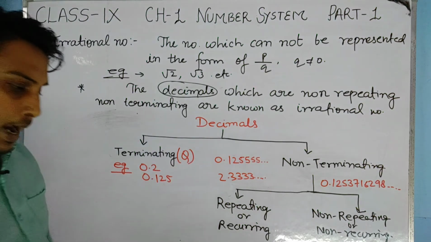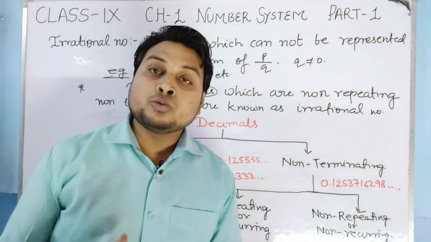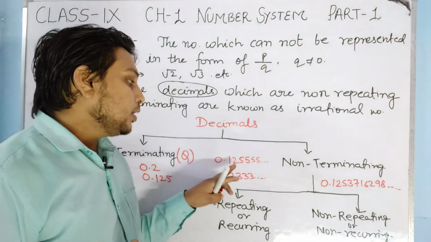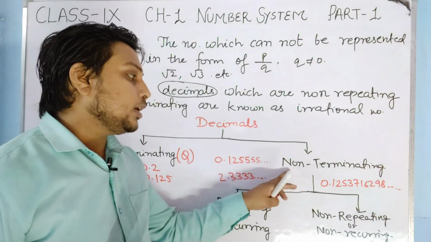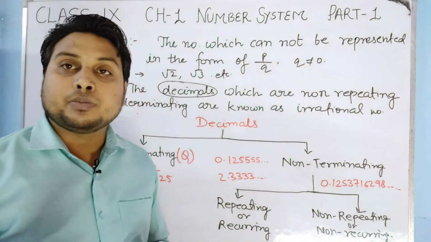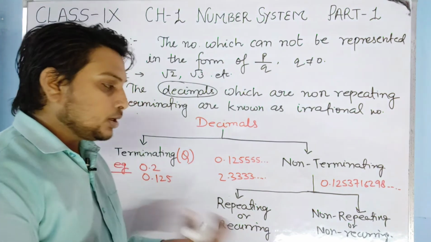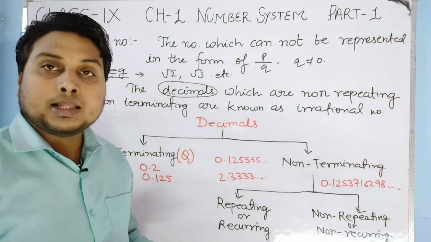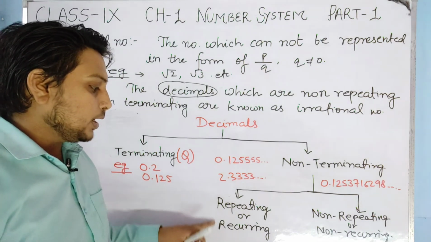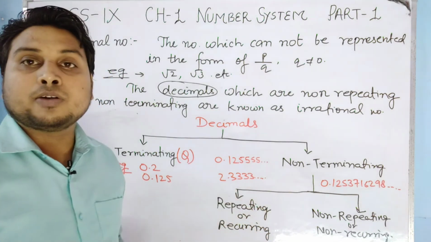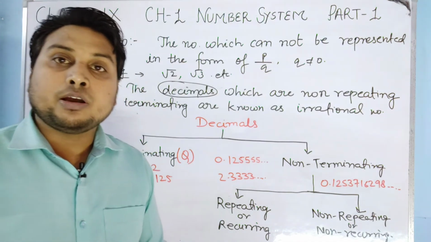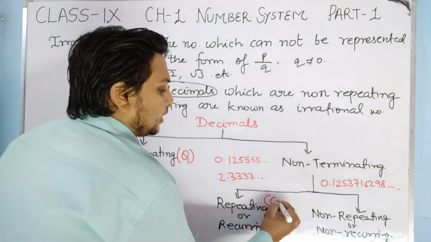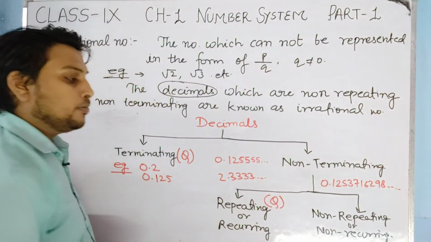Okay, and we will do some questions later on about how we can change the repeating type of non-terminating decimal into the form of p by q. But here you have to know that this type of number can also be changed into the form of p by q. So if it can also be changed into the form of p by q, it means it is also a rational number.